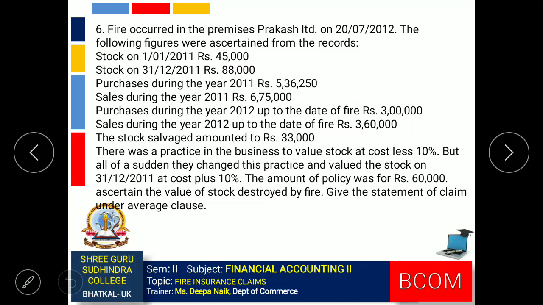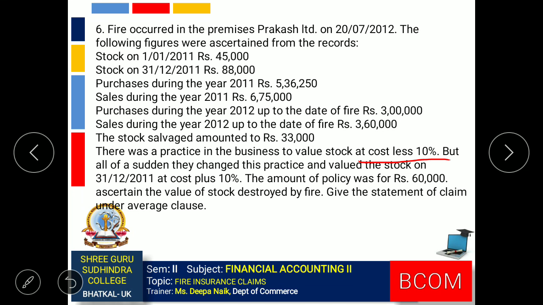To prepare the previous year's trading account, some information has been given over here. It is said that there was a practice in the business to value the stock at cost less 10%. Means if the value of the stock was 100, it was recorded at 10% less, means it was recorded at 90%.